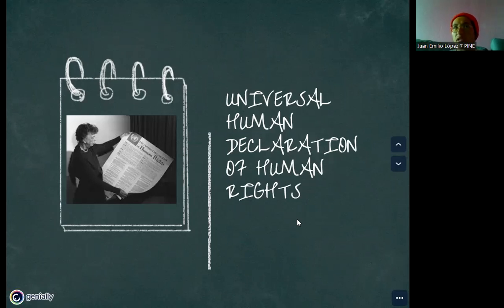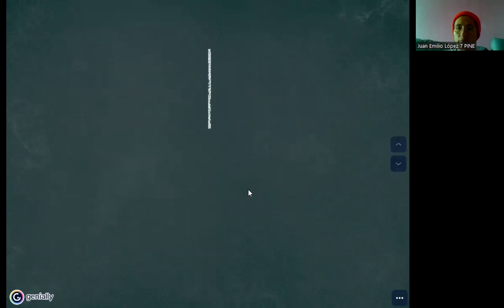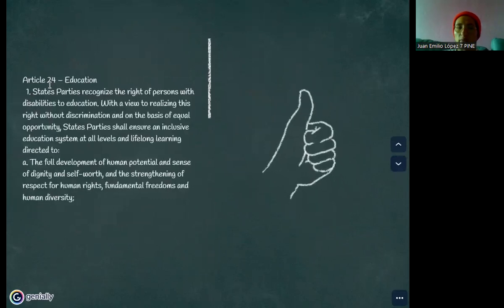This agenda talks about different things referring to education and health. For this reason, I chose article number 24, referring to education. That article says that states parties recognize the right of persons with disabilities to education, with a view to realizing this right without discrimination and on the basis of equal opportunity. States parties shall ensure an inclusive educational system at all levels and lifelong learning directed to the full development of human potential and sense of dignity and self-worth, and the strengthening of respect for human rights, fundamental freedoms and human diversity.